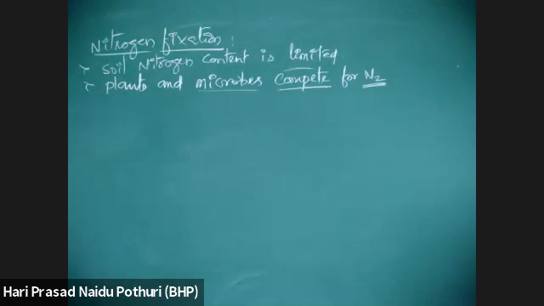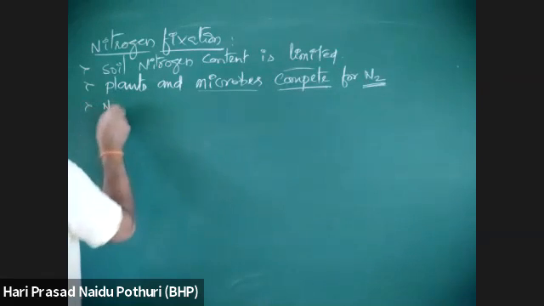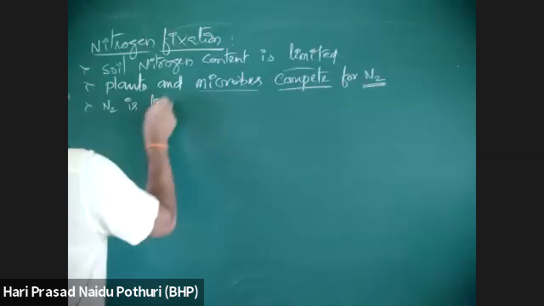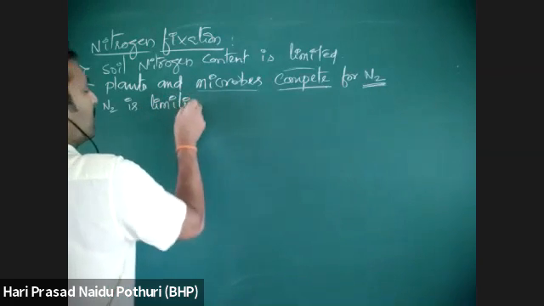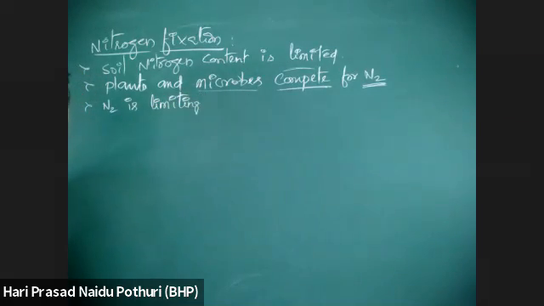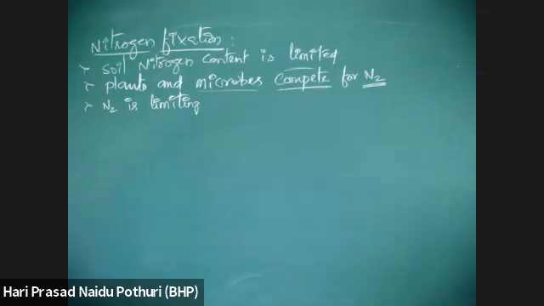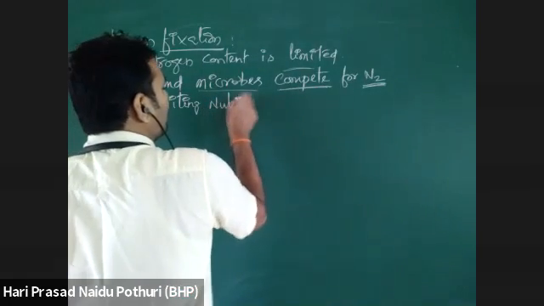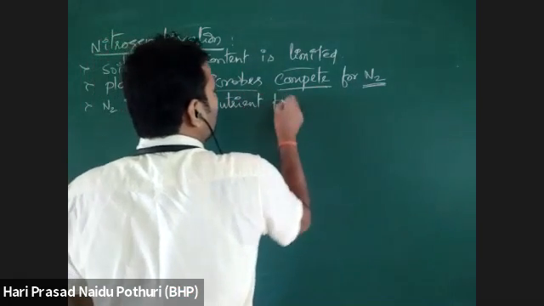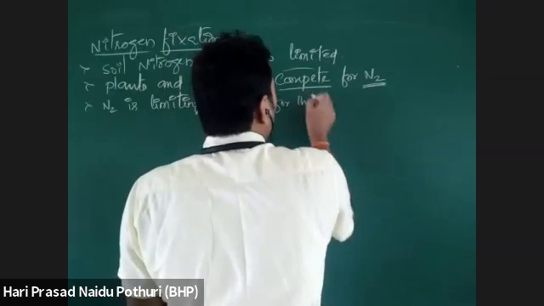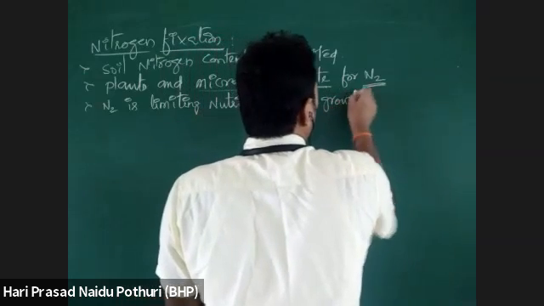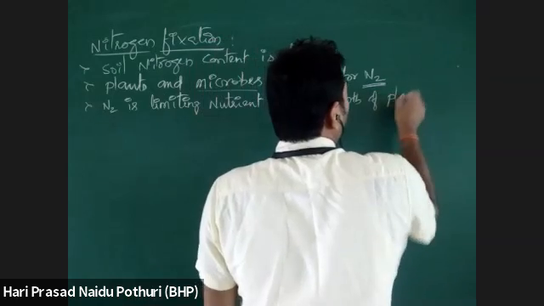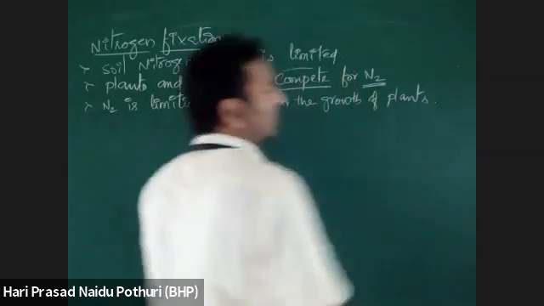Okay, so nitrogen is a limiting nutrient for the growth of plants and animals. It is a limiting nutrient for both plants and microbes, limiting the growth of plants and even microbes also.